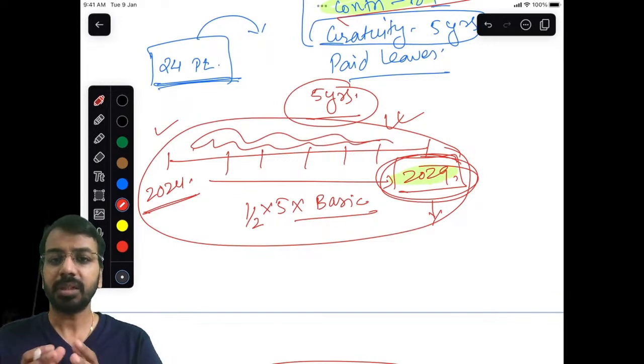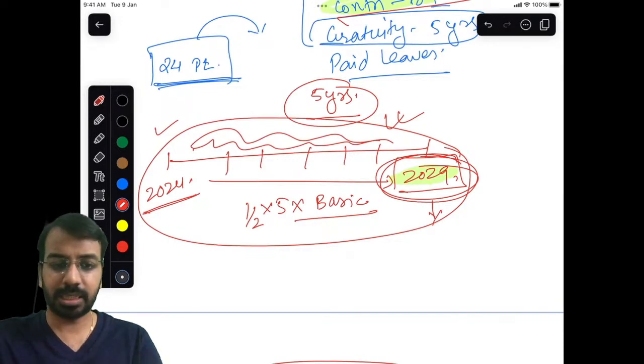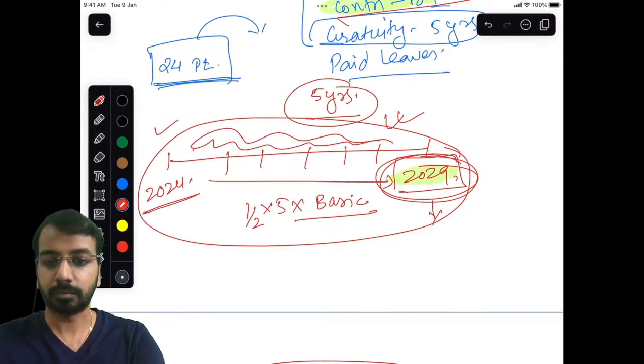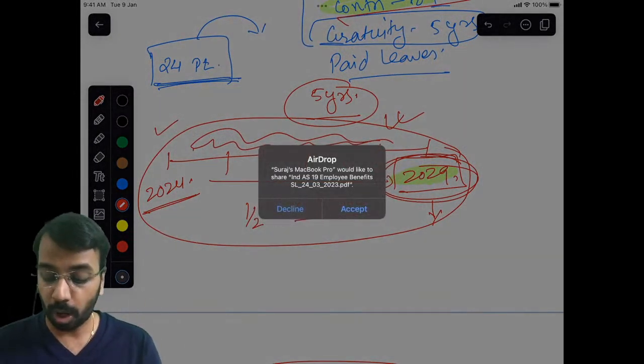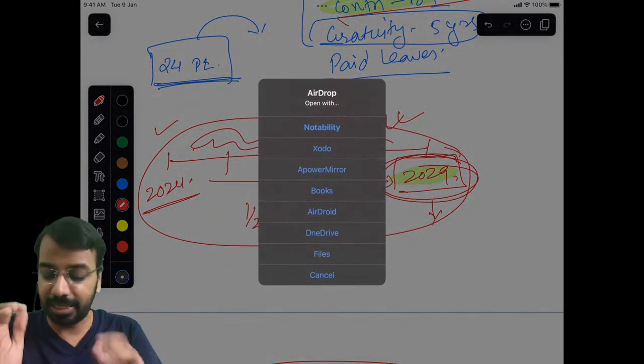Now employee benefits, just give me a moment. I'll also pull out the notes. Now one thing, if you want to share or want to ask, what are the areas which you find challenging in Ind AS 19?